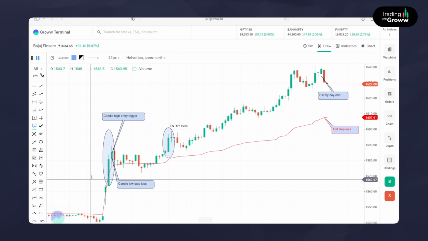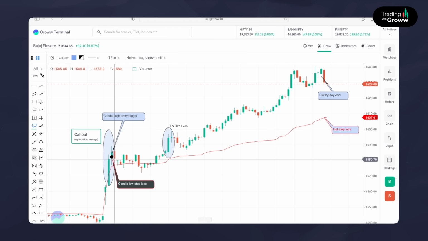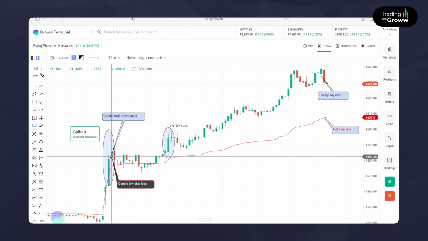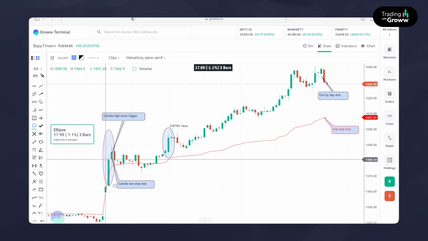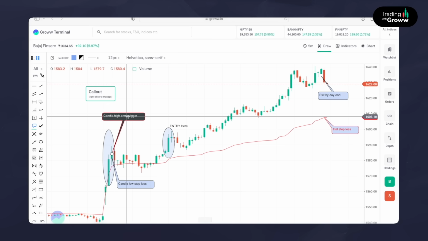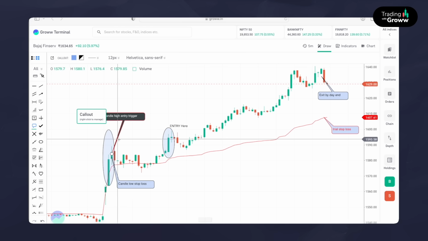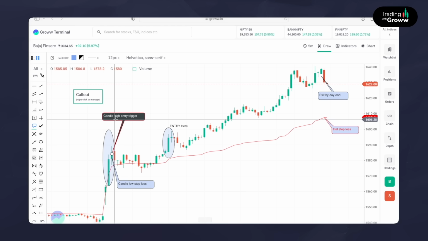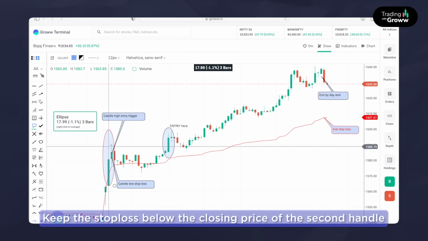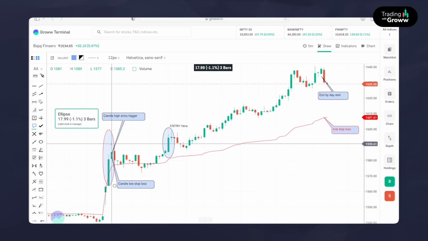See, the first condition is met where the candle closed above VWAP, and the second condition is that the second candle should close above the previous candle. That is also done. So now the second candle's high becomes the entry trigger, which is 1589. When the stock crosses that high price, we are going to enter by keeping the stop loss. The second candle's low will be the stop loss, which is 1577.